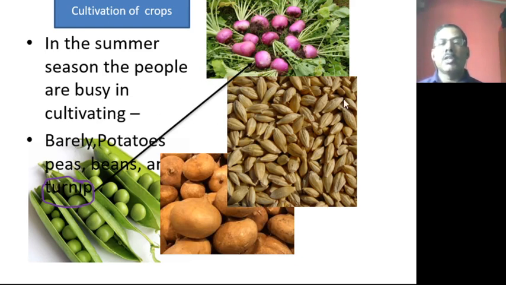The first crop is barley. You can easily identify this is the barley, and the beans are there, and the potato is there, and the turnip. These are the different crops that are grown in the Ladakh region. Wherever the water is available, they will be growing this type of crops: barley, potatoes, beans and turnip.